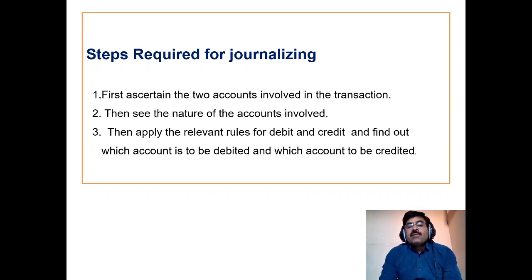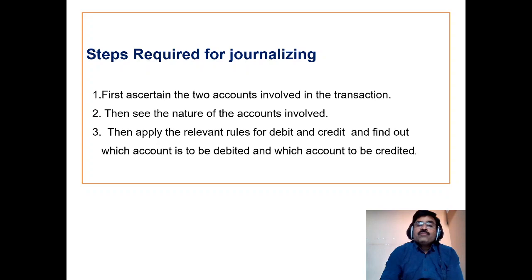Then see the nature of the accounts involved. What is meant by the nature of the accounts? Salary is an expense. All expenses come under nominal accounts. So the first account in the transaction is a nominal account, and the second one is cash. 10,000 rupees is cash. Cash comes under the real account, that is asset. Asset comes under the real accounts. So two accounts are involved in this transaction. One is a nominal account. The second one is a real account.